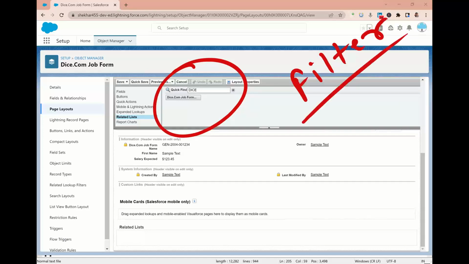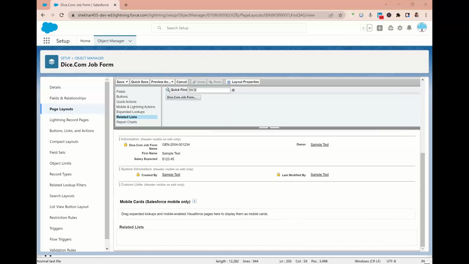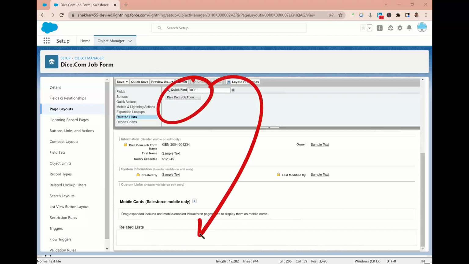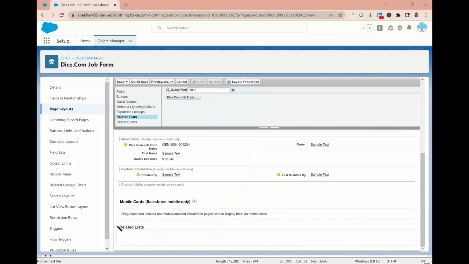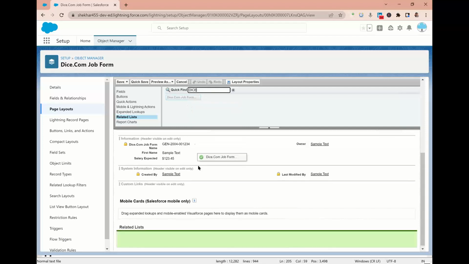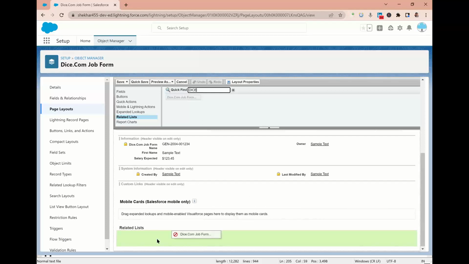Just select that, click on it, and drag and drop it in the related list area. What is related list? What is page layout? Don't worry, separate topic we have. Just do whatever I'm telling you while doing the assignment. While dragging, it will show a green color, which tells you where to drop. So drag and drop.